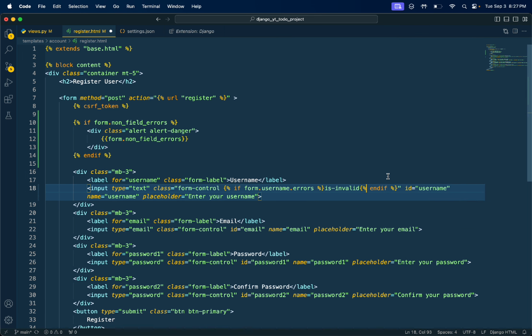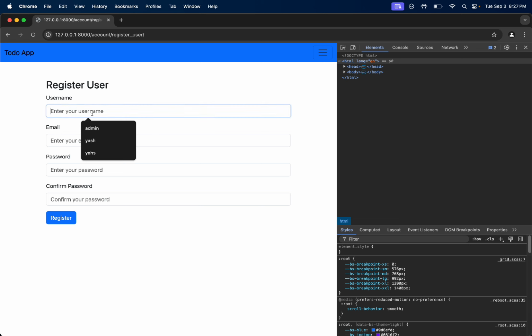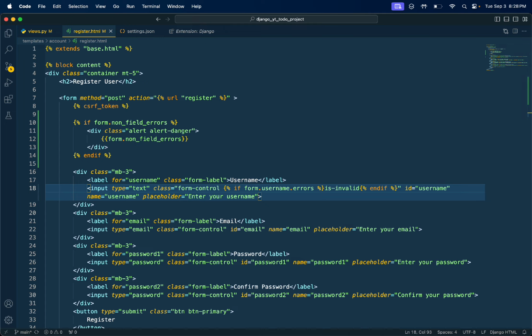And then I'll just close the if. Save this one. Let's go to Chrome. Let's try. Yeah, you can see this thing is working, it is invalid.